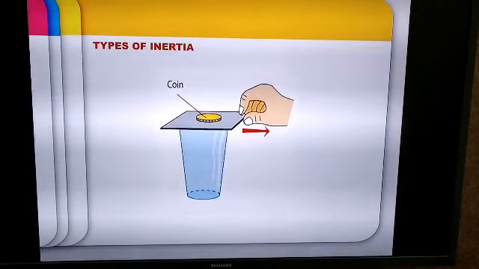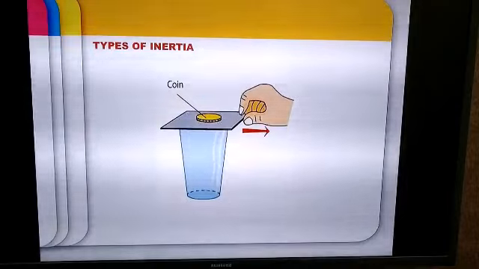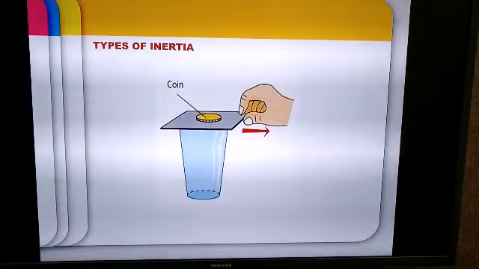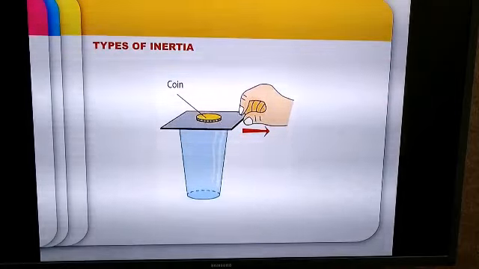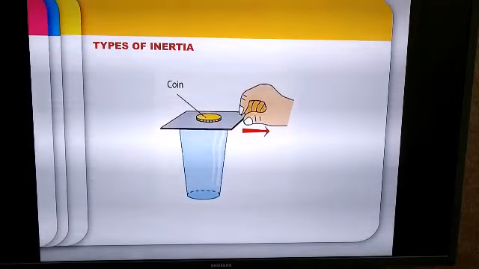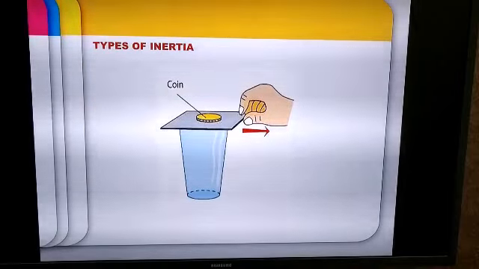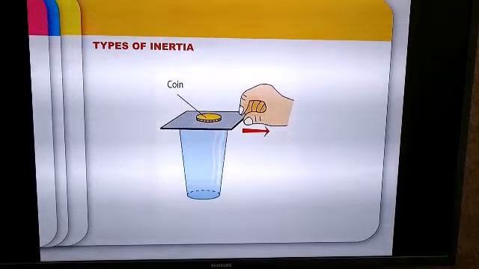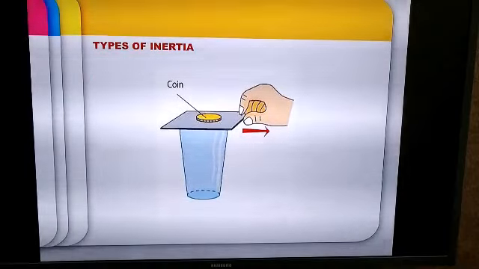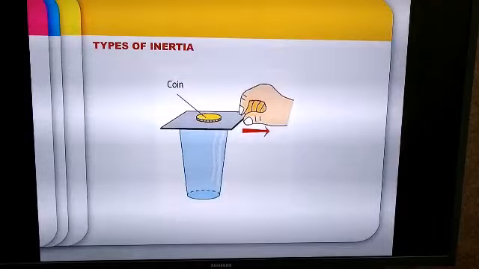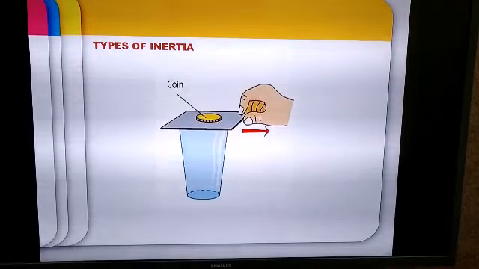When the card is flicked, a force acts on the card directly, therefore the card moves, but the coin is in a state of rest, therefore the coin will continue to remain at rest and will not go into a state of motion at once. So the coin will remain at its place due to inertia of rest, and therefore it will fall down into the tumbler because of the pull of gravity.